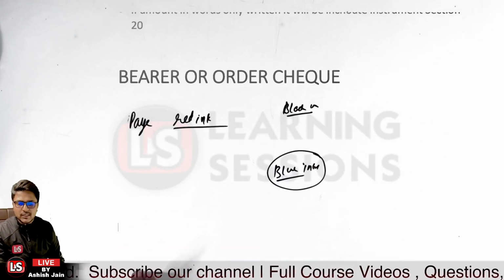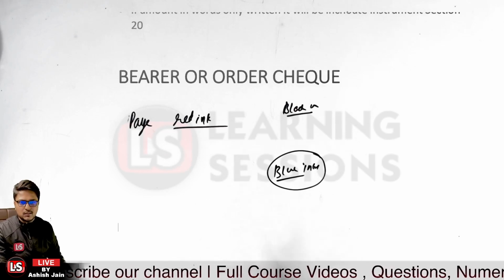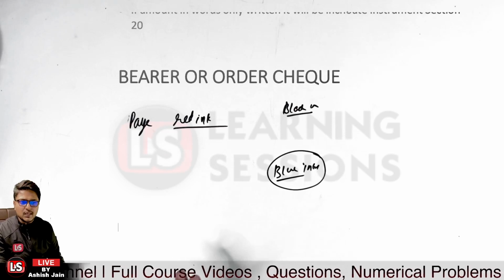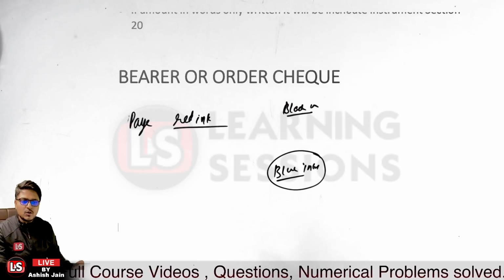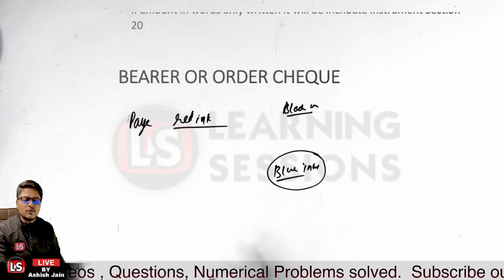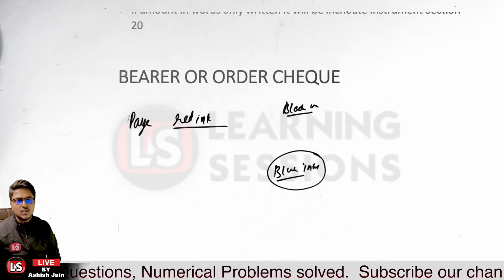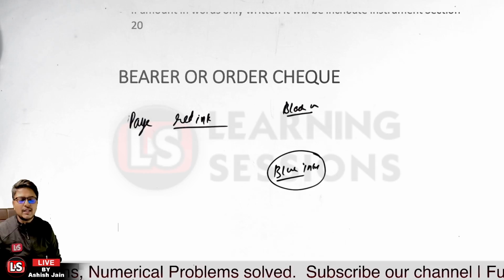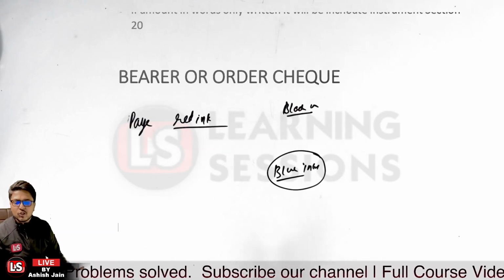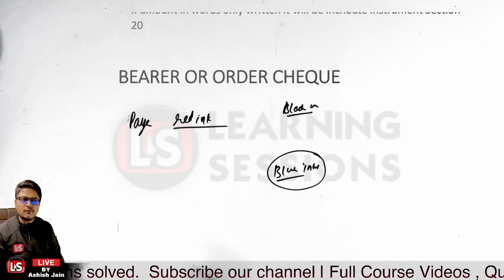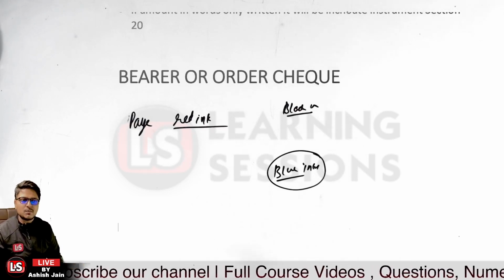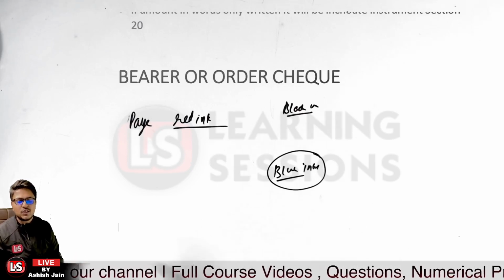So if a check was presented having different inks, and further the amount in figures was in different ink and different handwriting, would you be returning the check or honoring the check? The check will be honored. Let me tell you, the check has to be honored in that particular case, even if it is drawn in different inks and different handwritings. Keep in mind that the check must be honored in that case too.